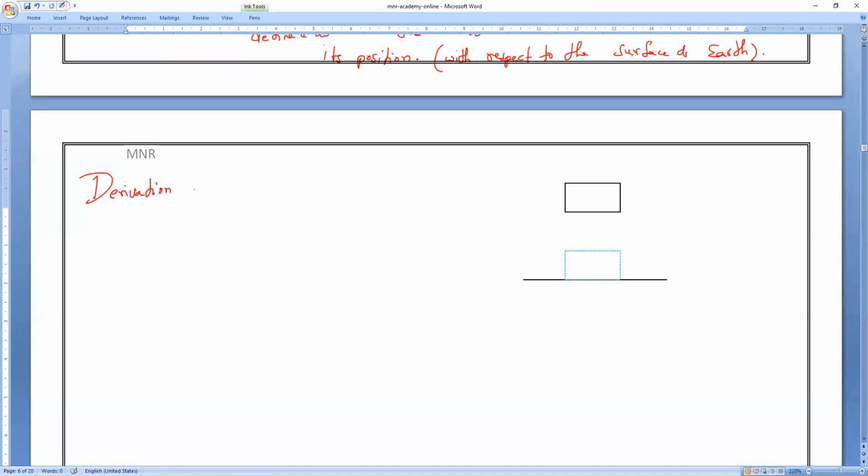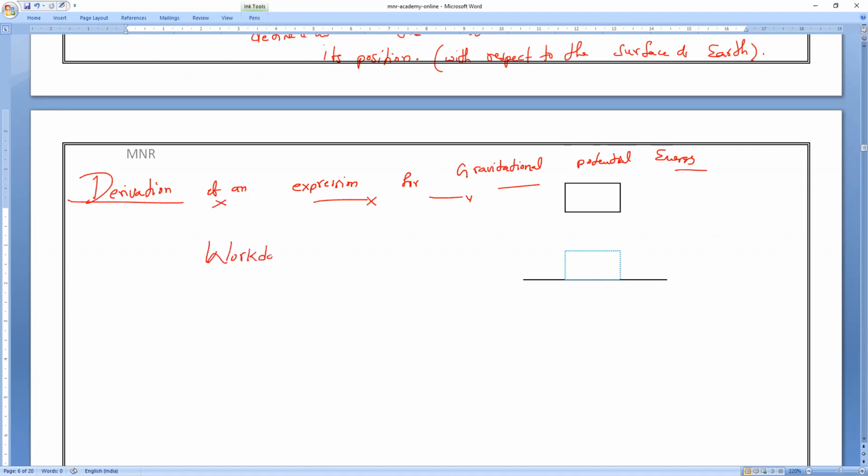We are going to write the heading now: Derivation of an expression for gravitational potential energy. Is it okay, everybody? So what is the work done formula? Can anybody tell me? We all know the work done formula. Work done is equal to force into distance or displacement.